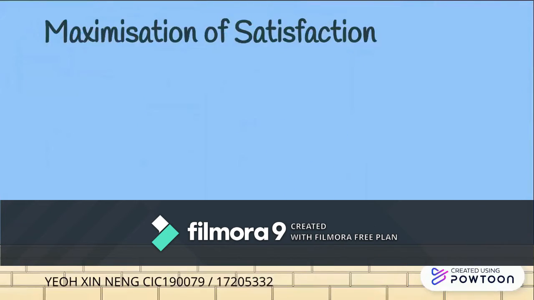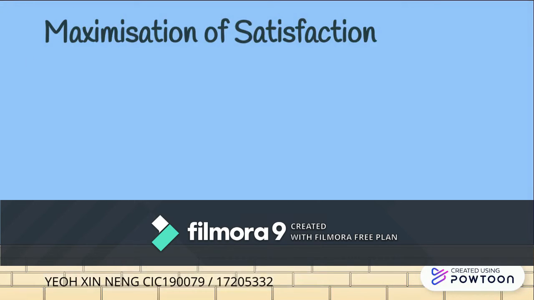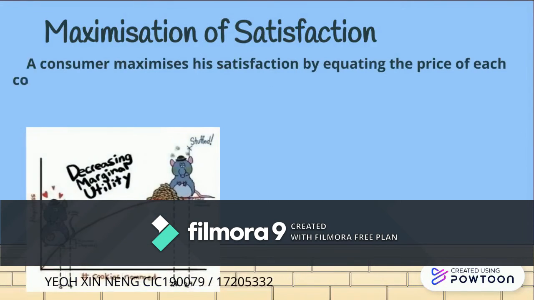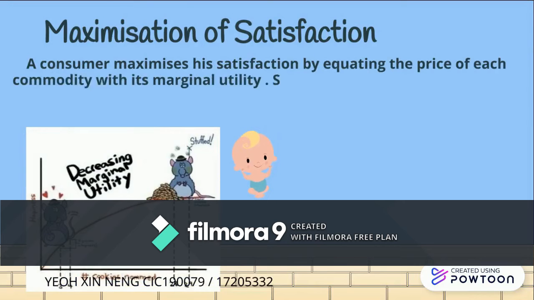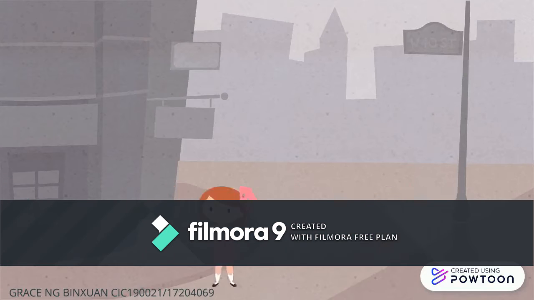For maximization of satisfaction, money helps consumers and producers to maximize satisfaction. A consumer maximizes his satisfaction by equating the price of each commodity to the marginal utility, and the producer will maximize his satisfaction by equating the marginal productivity of a factor with its price.